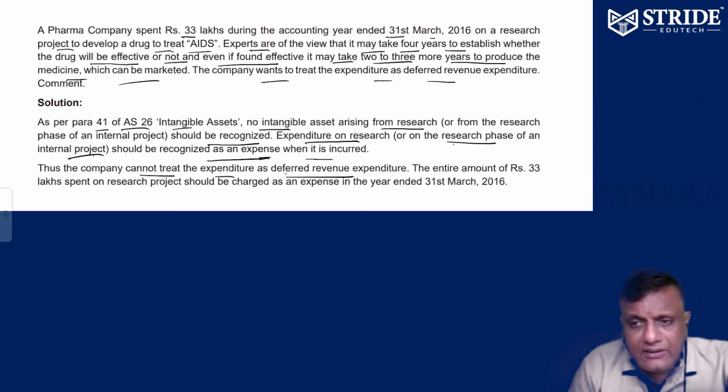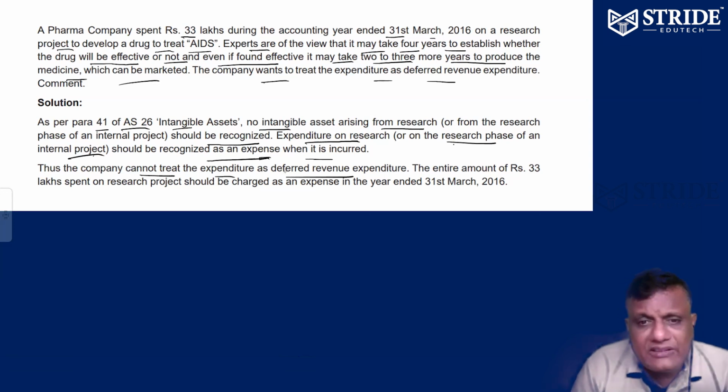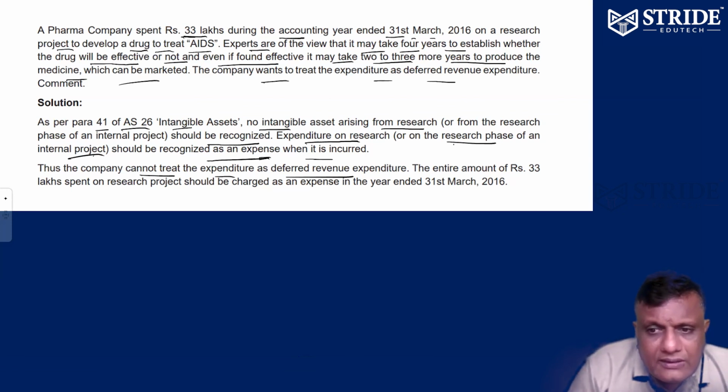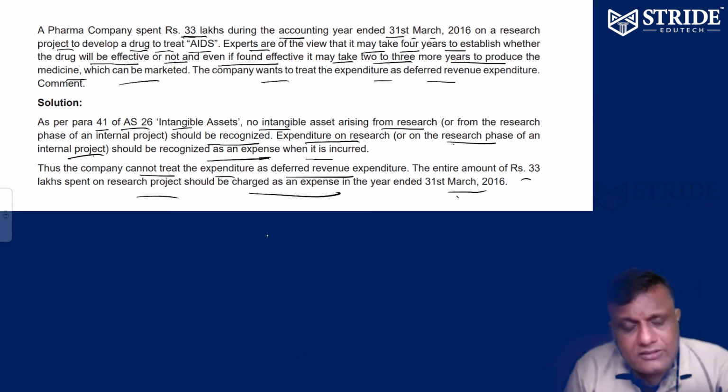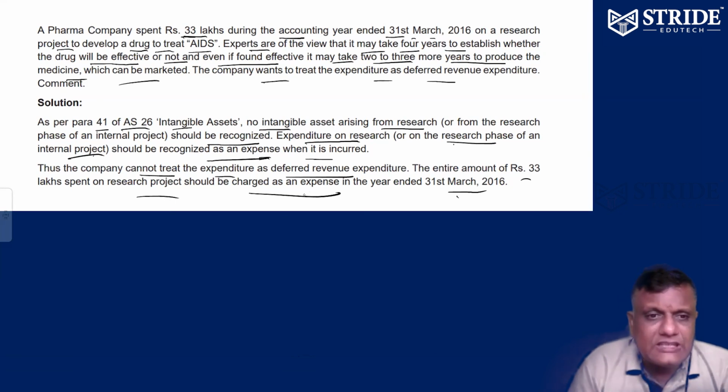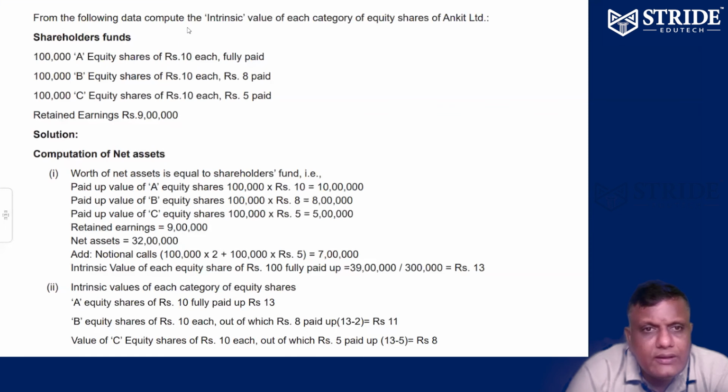So first year, second year, first year expenses, you cannot take for deferred. Therefore, 33 lakhs initially spent to develop a product, last year itself, treat this amount as an expenditure. Initial phase of research, still you're not successful, don't recognize as an asset. Initial research expense is always called expenses. That's it.